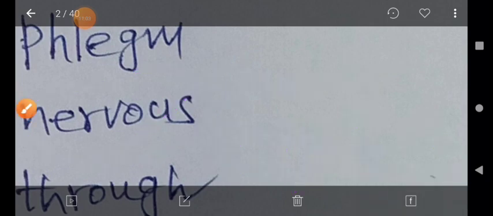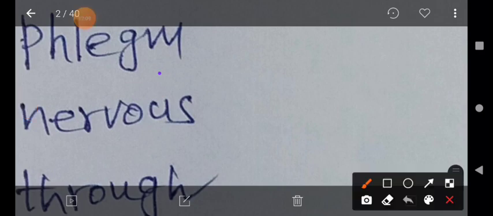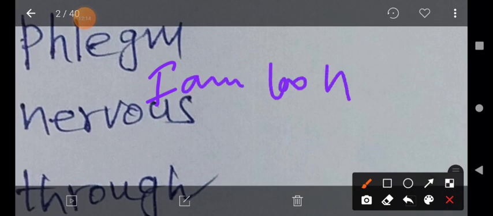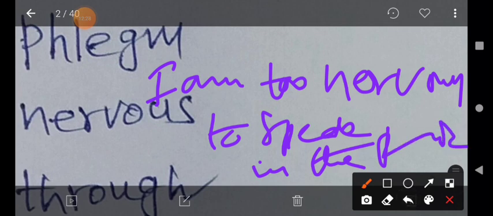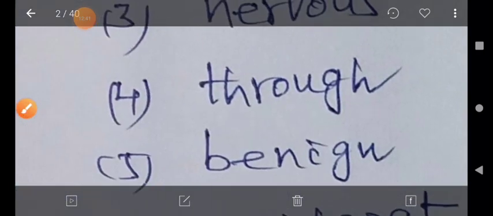For example, one of the students told me like this. What did he say? I am too nervous to speak in public. I get too nervous to speak in public or before the students, before the gathering. That is one of the uses. And then we go to the next word. It is an easy word.